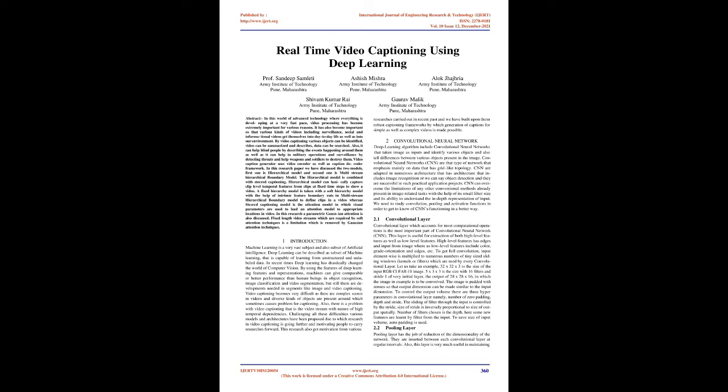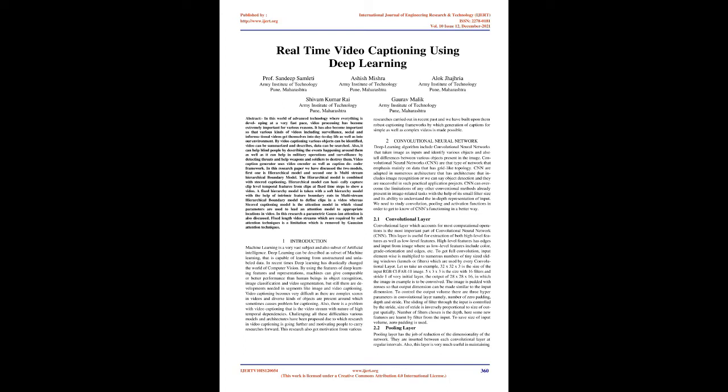It has also become important so that various kinds of videos, including surveillance, social and informational videos, get themselves into day-to-day life as well as into our environment. By video captioning, various objects can be identified, video can be summarized and described, and data can be searched.